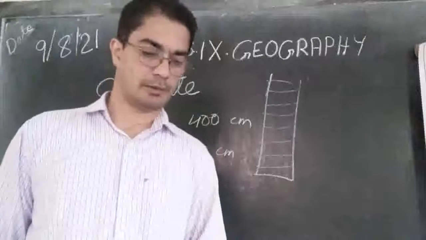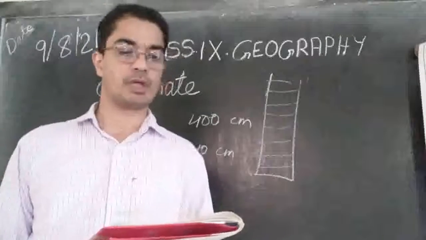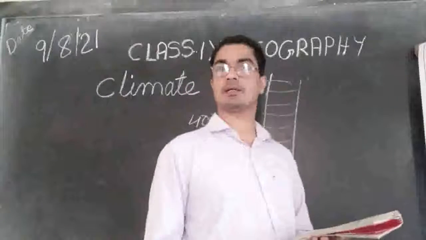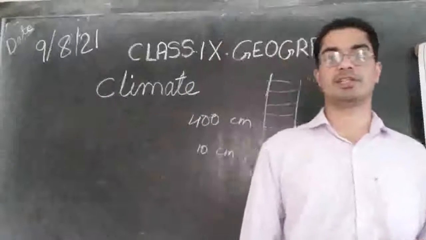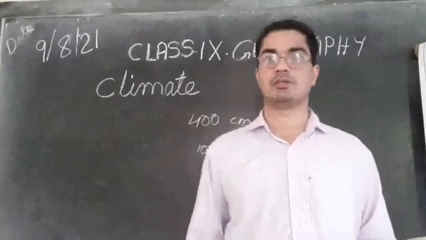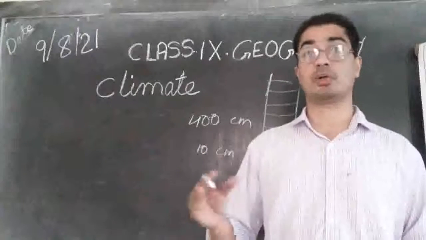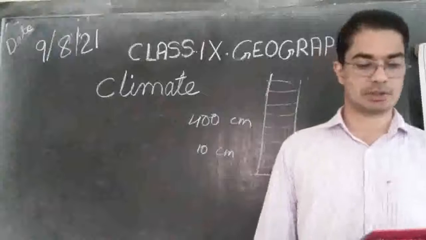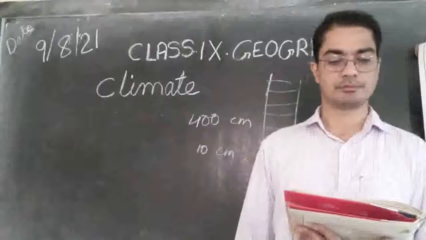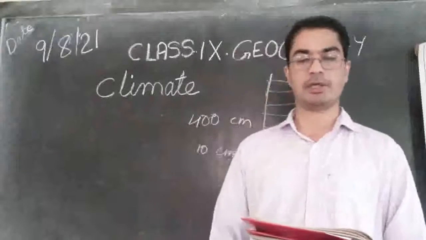Then in general, coastal areas experience less contrast in temperature conditions. We said the example of the Andaman and Nicobar Islands, where during the day and during the night the temperature is somewhat the same. It is because of the presence of the sea, the coastal area. The sea is regulating the temperature. And seasonal contrasts are more in the interior of the country.